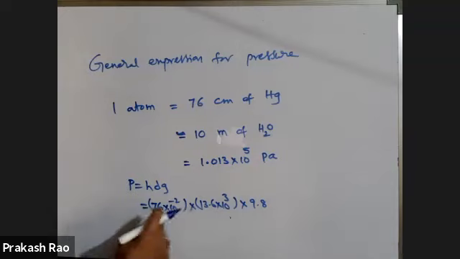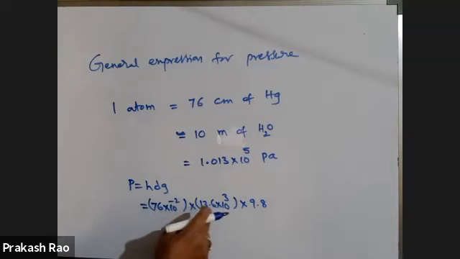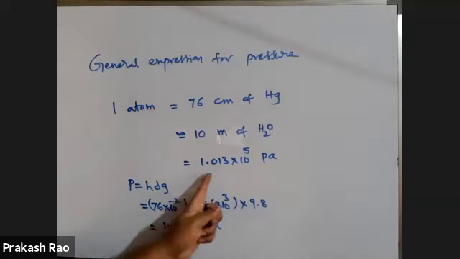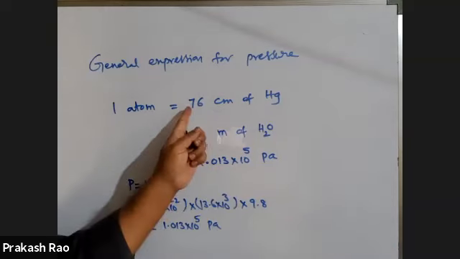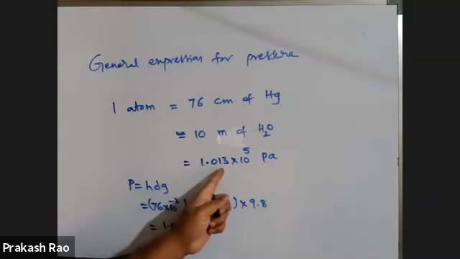Already 10.33 आया इधर तक, 1033 आया इधर तक आपको. 1033 into 9.8 लिए तो और पावर्स भी लिए तो, you will get 1.013 into 10 to the power of 5 Pascal. This is the SI unit of pressure. But हम लोग we take like this also, like this also, like this also. But generally we use this.